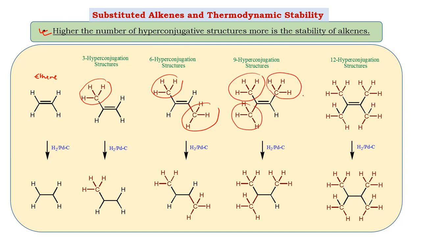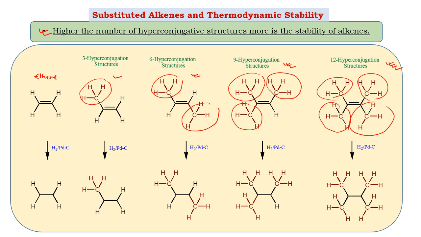Initially this is mono substituted, this is di substituted, this is tri substituted, and the final one is tetra substituted.